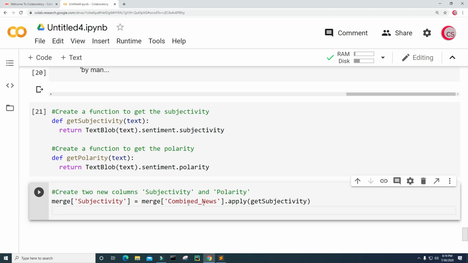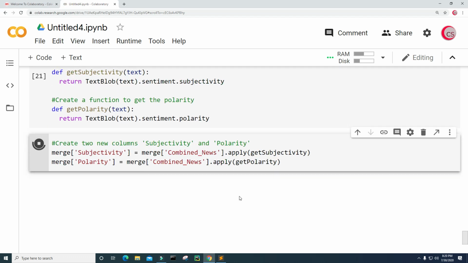To make this go a little bit faster, I'm just going to highlight this, copy it using Control C, and then paste it using Control V. I'm going to change subjectivity to polarity, and I'm going to change get subjectivity to get polarity. Now let's go ahead and run this. This may take some time, so I will pause the video and come back when it's done. Okay, so that didn't take too long.